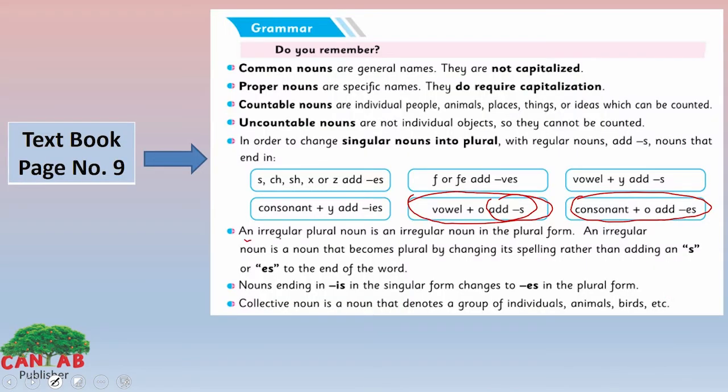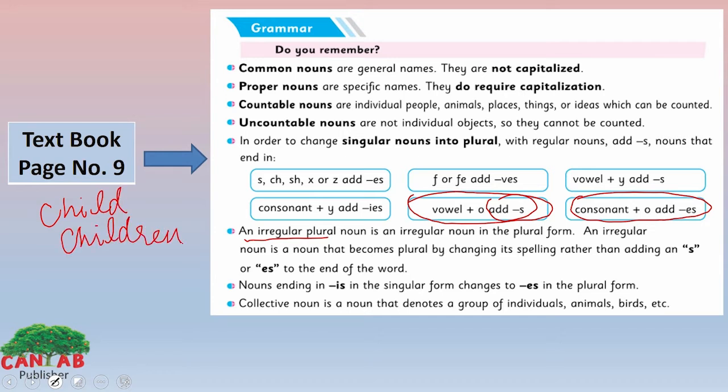Now look here, an irregular plural noun is an irregular noun in the plural form. An irregular noun is a noun that becomes plural by changing its spelling rather than adding es to the end of the word. The irregular singular and plural nouns are child, children.